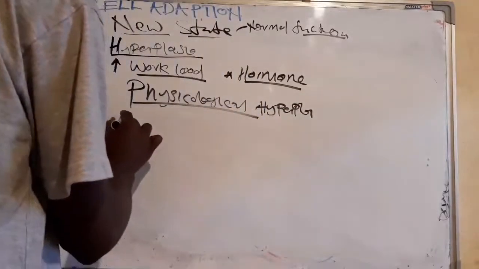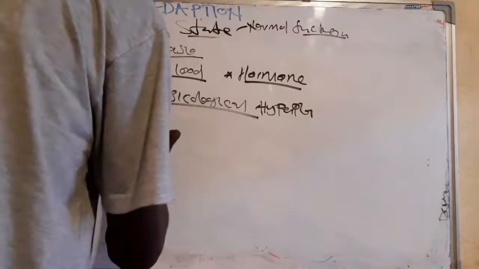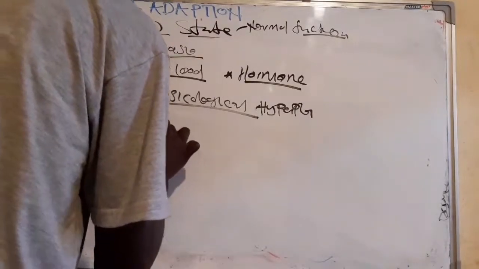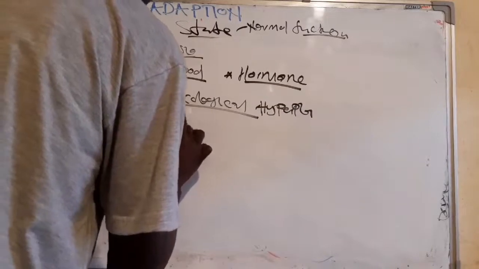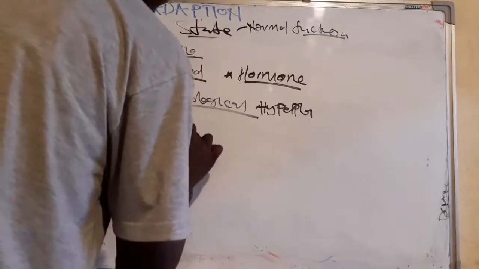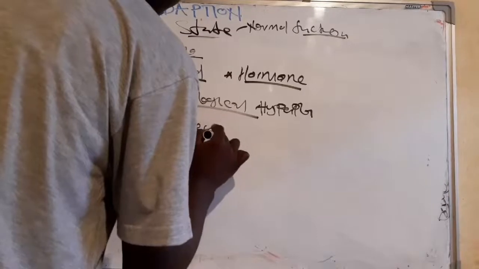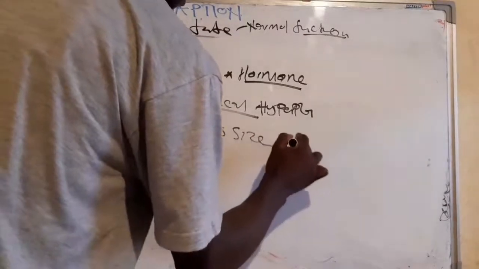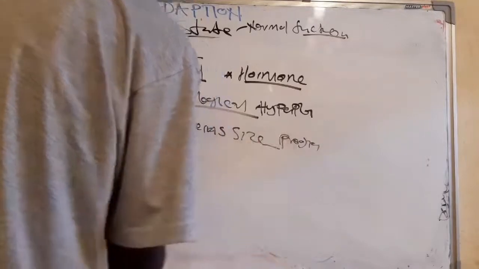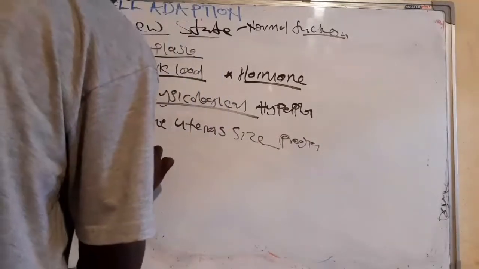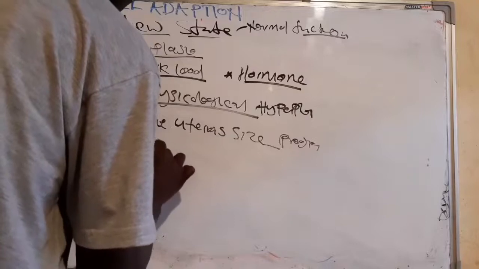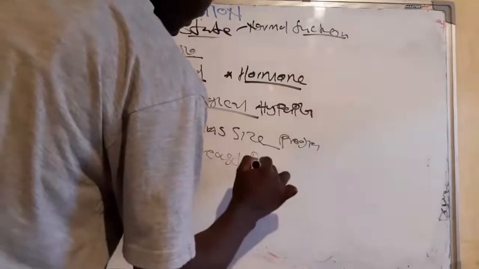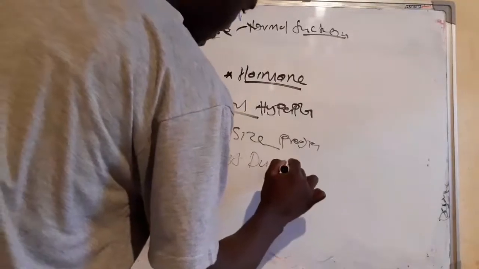This can be the increase in the uterus size during pregnancy, and also the increase in the size of the breasts during puberty.